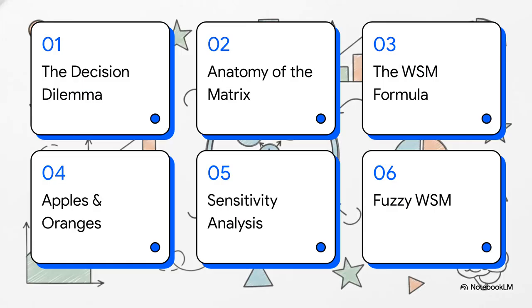Okay, let's dive into this. Here is our roadmap for today. 1. The decision-making dilemma. 2. Anatomy of the matrix. 3. The WSM formula in action. 4. The apples and oranges flaw. 5. Testing WSM through sensitivity analysis. And finally, 6. Embracing uncertainty with fuzzy WSM.